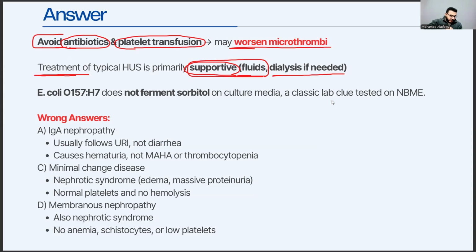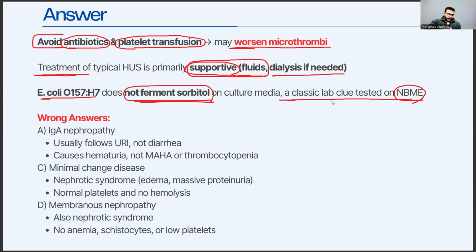And this serotype of E. coli does not ferment sorbitol. And this is also a high yield piece of information, and a classical clue you will see in USMLE exams. So take care of this point, which is not fermenting sorbitol.